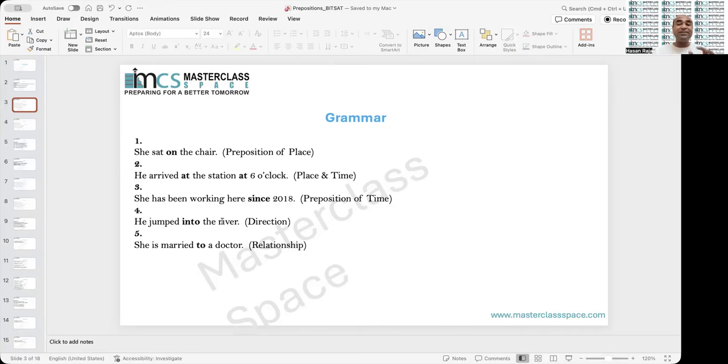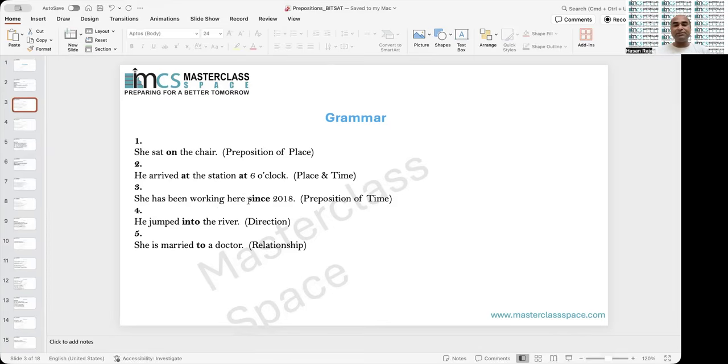Example is very clear here. Let me read for you and then I'll give my own example. She sat on the chair. On the chair means this is the place. He arrived at the station, place, at 6 o'clock, time. Then she has been working here since 2018. So again, it is time. He jumped into the river. Jumped into the river, that is direction. She is married to a doctor, that is called relation.